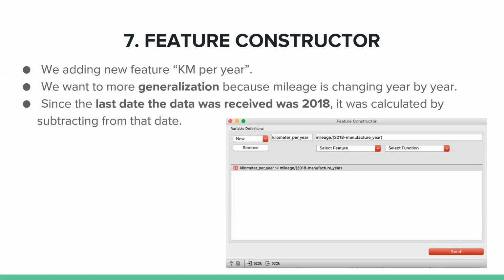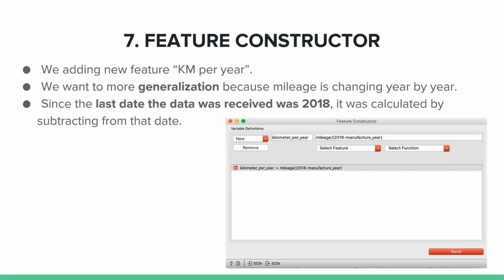Thus, if we divide it by the years that the car has been used, the mileage feature would be more generalized. By doing it, we can find the mileage per year value for vehicles, which is a better feature than mileage itself when it is considered logically. Our formula for the new feature is the mileage value divided by the subtraction of the manufacturer year value from 2018.